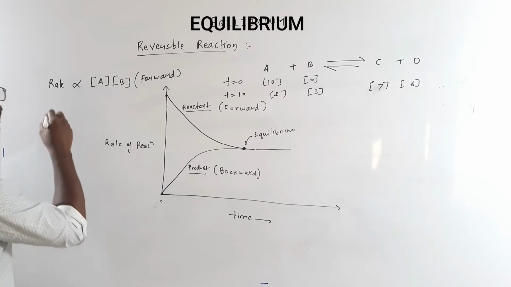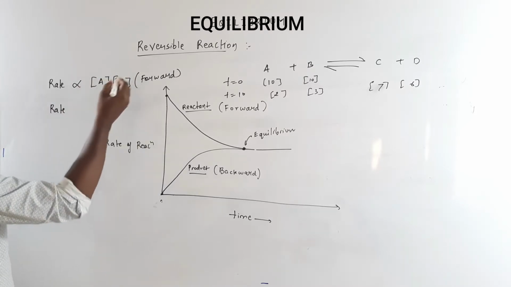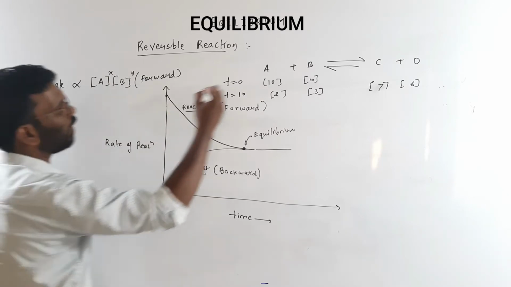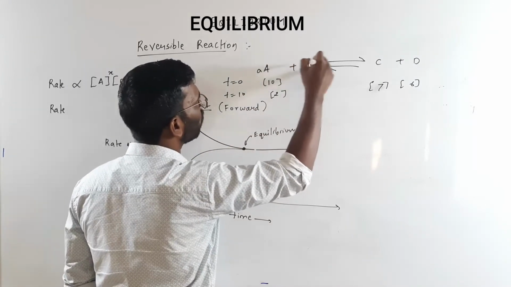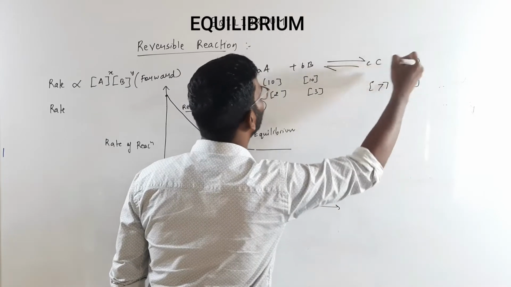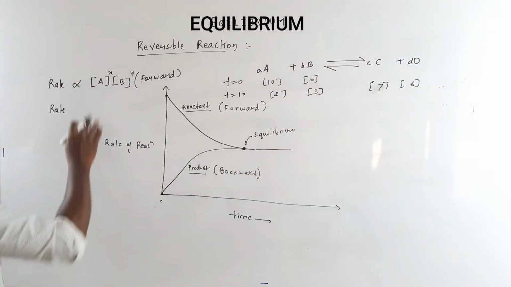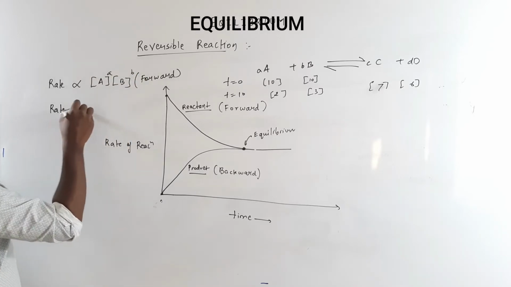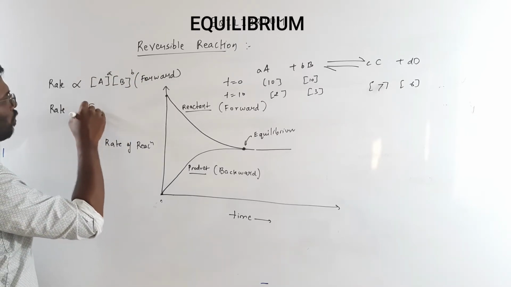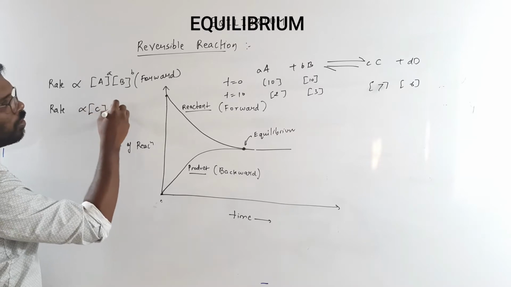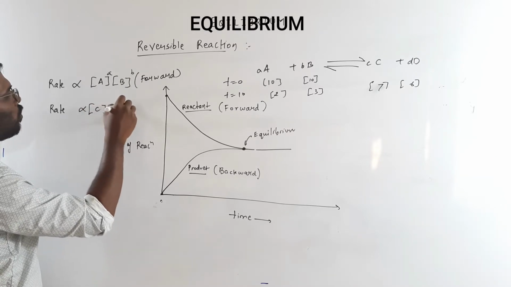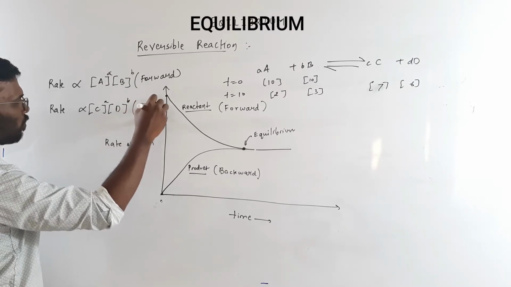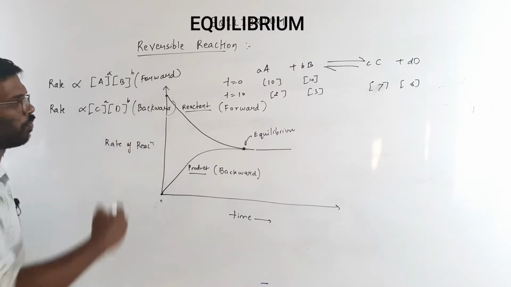And for the backward reaction, rate will be, I will write this to be x and y. Let's take these to be stoichiometric coefficients only, and let's take this to be A and B. This rate is directly proportional to the concentration of C and concentration of D, and A and B for the backward reaction.